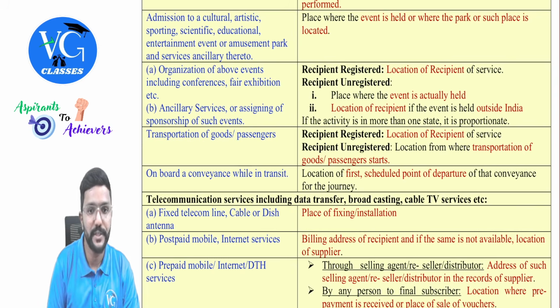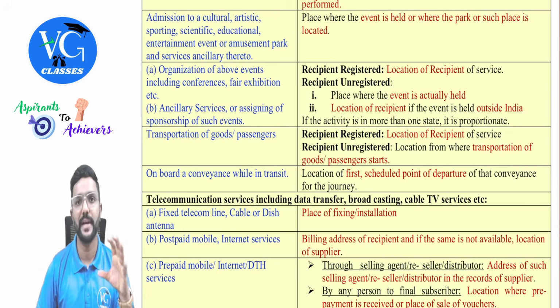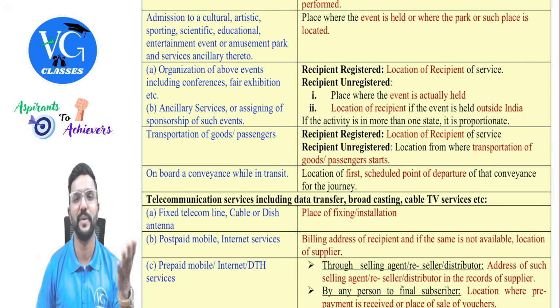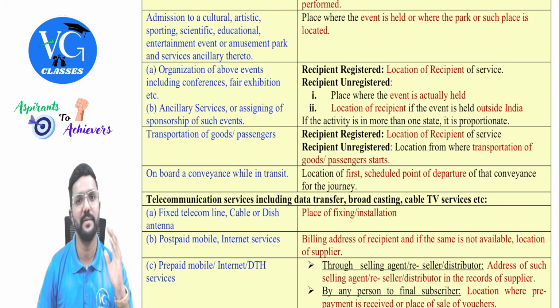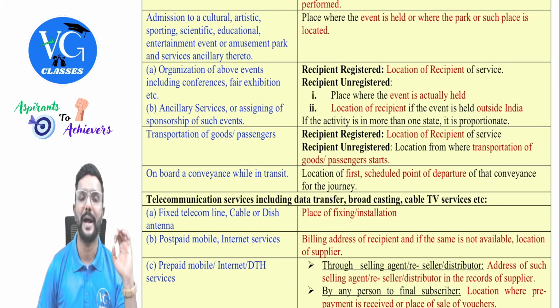Okay, sir. Next, organization of the above events, including conferences, fair exhibition, etc., or ancillary services, or assigning of sponsorships of such events. So we took an example of A.R. Rahman doing a concert in Hyderabad. Sir, can he arrange all the events? No, it is not possible. He cannot be involved in organization. Yes, he will just come, participate in the event, sing, entertain the people, and go back.